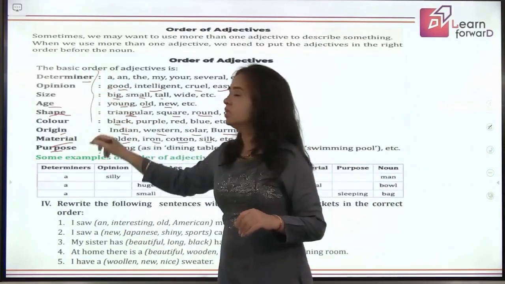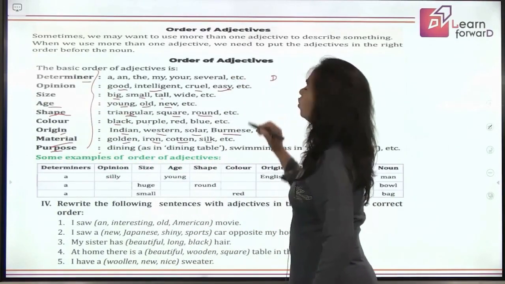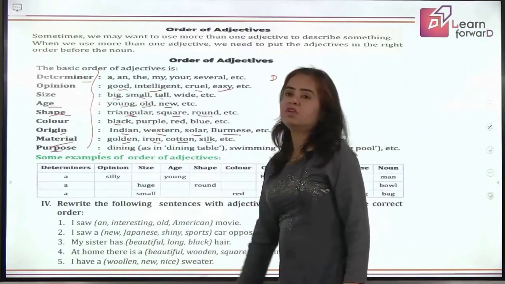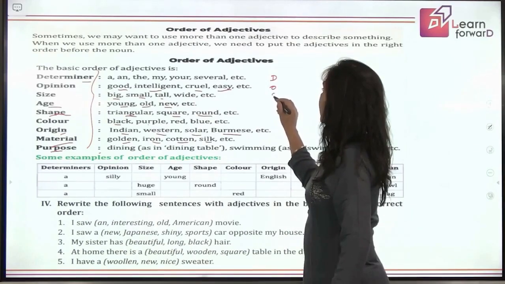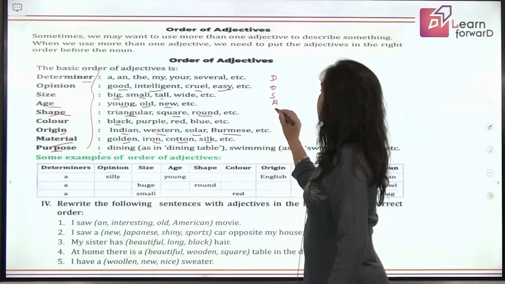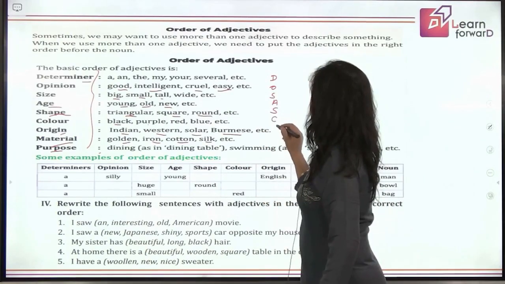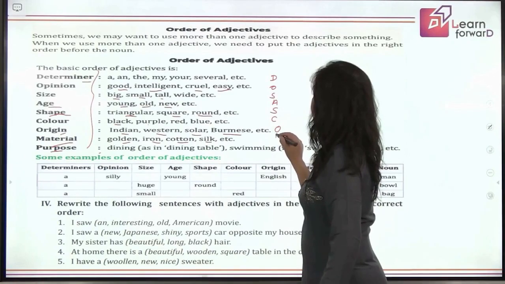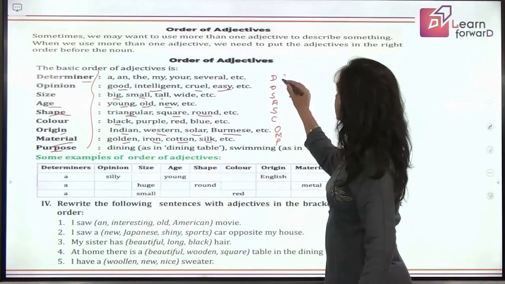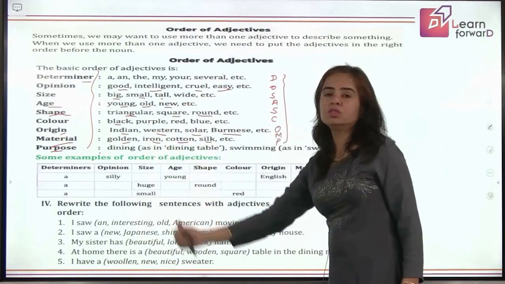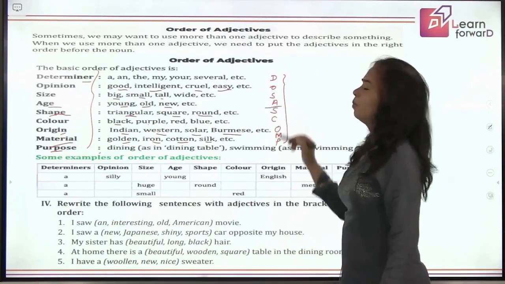Now, how do you learn this sequence? I'm going to give you an acronym for this. Let us write the first letter of all these different descriptions we have mentioned here. D for determiner, O for opinion, S for size, A for age. Then we have S again, which shows the shape, right? Then comes color. O stands for origin, M stands for material, and P stands for purpose. Now, if you look at these initials of all those descriptions, we can make an acronym out of it. And we stop here. We get two words.